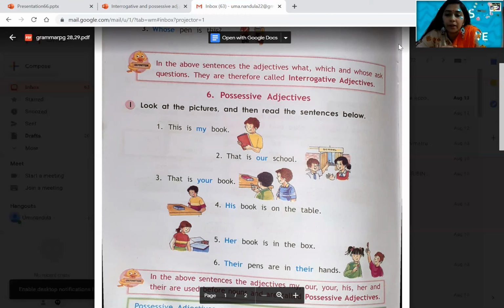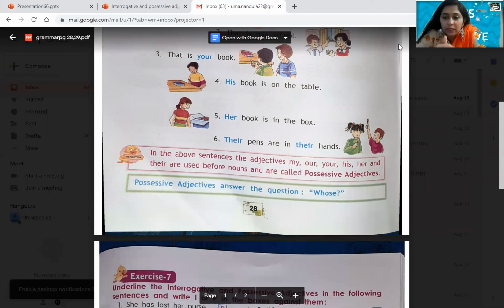His book. Her book is in the box. Whose book? Her book. Their pens are in their hands. Their pens. Whose pens? Their pens. Whose hands? Their hands. So in this sentence, you have 2 possessive adjectives, children. That way, if you question, you will get the answer for possessive adjectives, right?